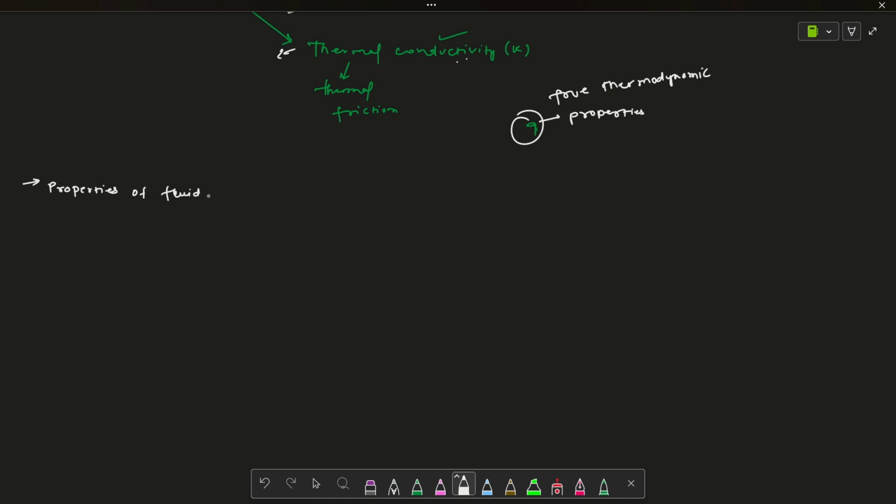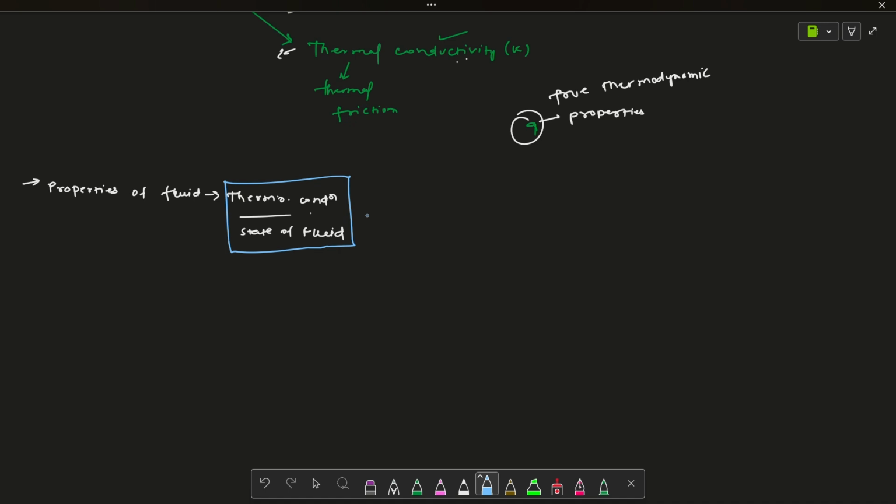Properties of fluid are determined by the thermodynamic condition and the state of the fluid. Based on the thermodynamic condition and the state of the fluid, we will be able to measure the property values, like the value of velocity, pressure, and temperature.